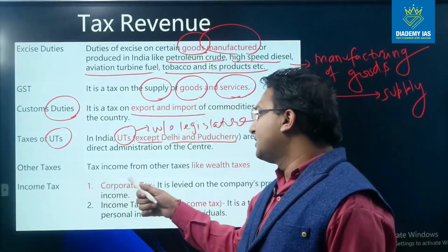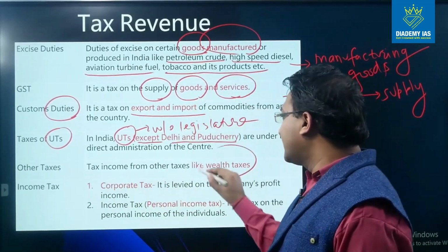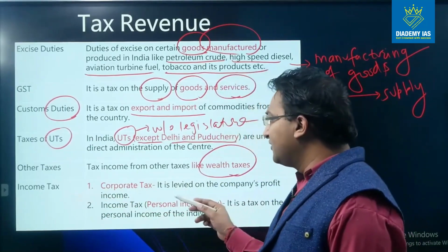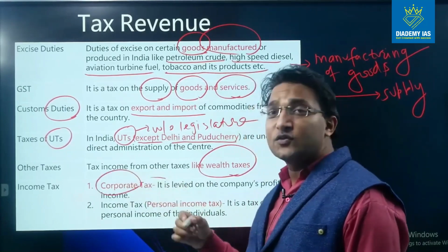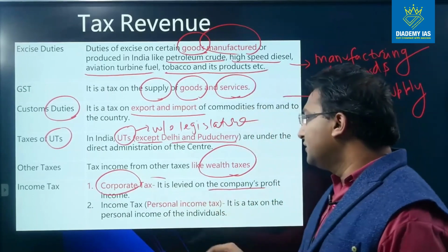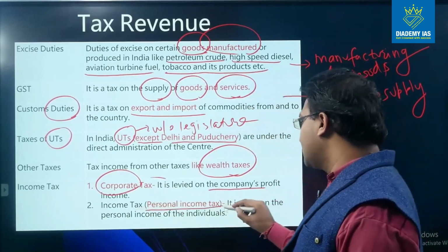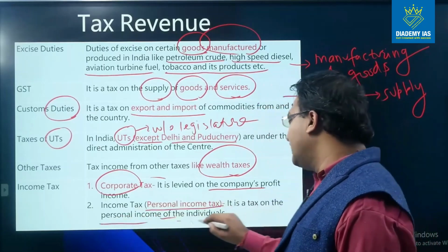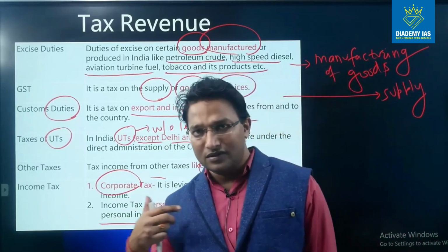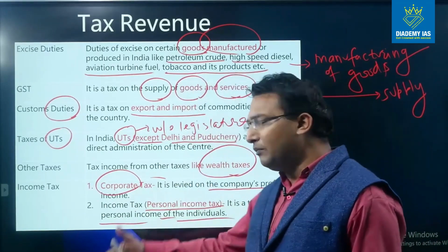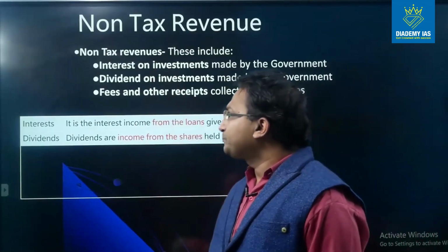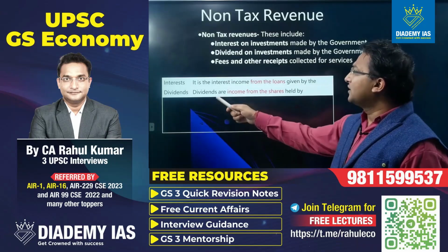Then we have other taxes, the tax income from other taxes like wealth tax, income tax. Income tax is levied on the income of the people, and this can be further classified into corporate tax. Corporate tax means tax on the income of the companies. So it is levied on the company. And personal income tax, the tax which is levied on the personal income of the individuals. So if the tax is levied on income of you and me, it is personal income tax. If it is levied on the profit of the company, then this is called corporate tax. In the non-tax revenue, we have three prominent items.